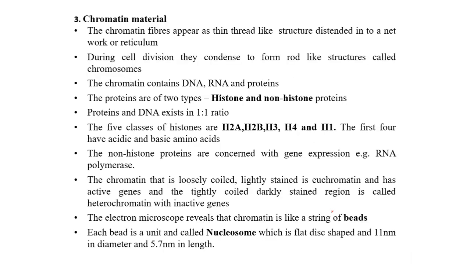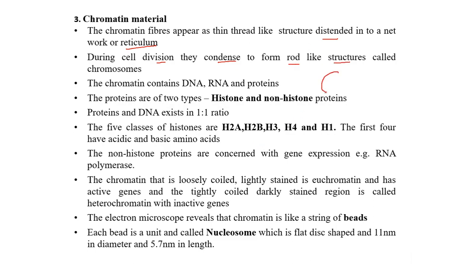The next one is the chromatin material. The chromatin material is nothing but the chromosomal matter which is present inside the nucleus embedded within the nucleoplasm. It appears as fine, thin, thread-like structures which are distended into a network, which is why it is also called the chromatin reticulum or chromatin network. During cell division, they condense to form rod-like structures.